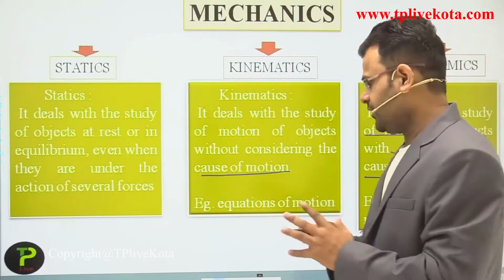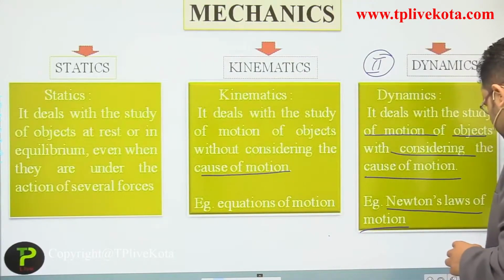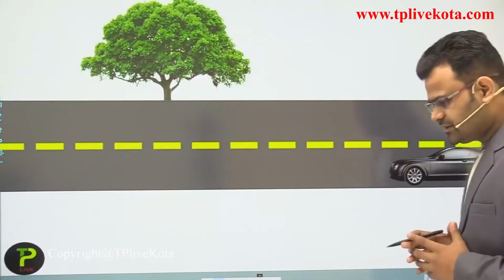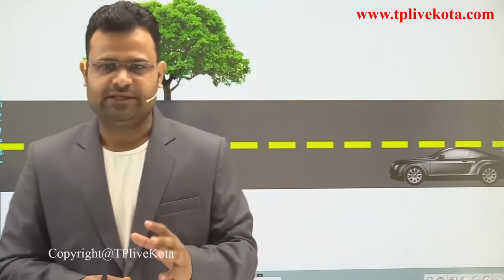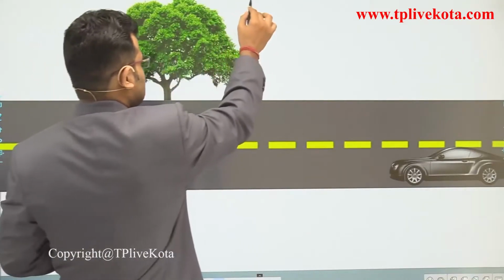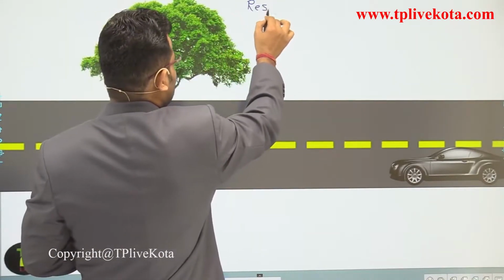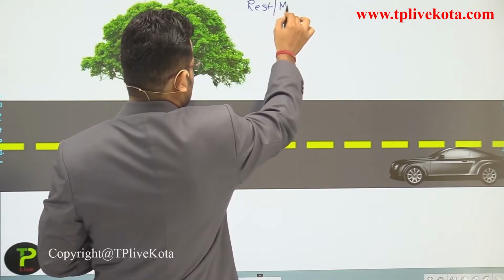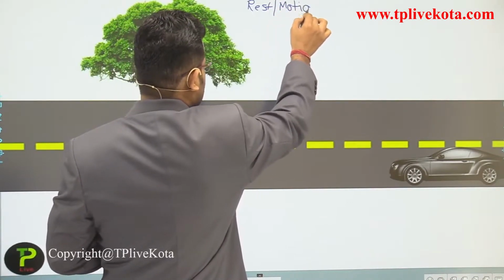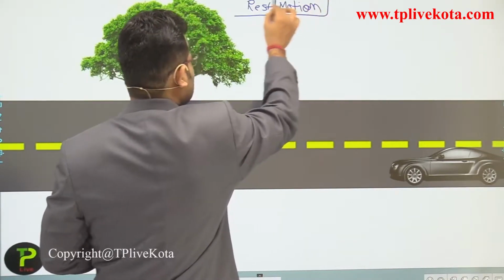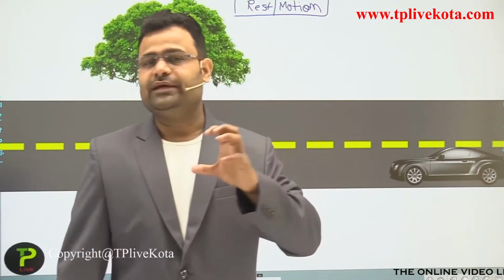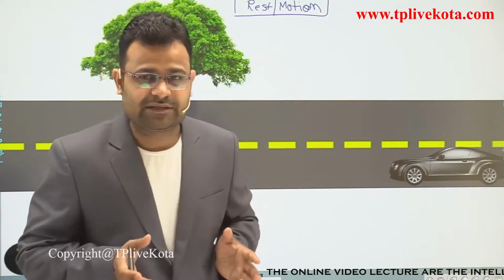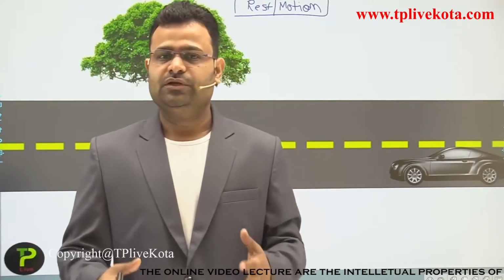Okay students, now we start with some examples. Dear students, in the previous slide we discussed two terms: first is rest and second is motion. So our first question is how we can say an object is at rest and an object is in motion.